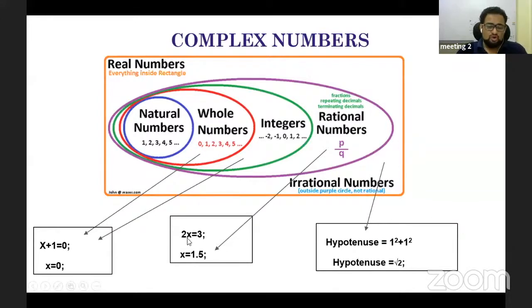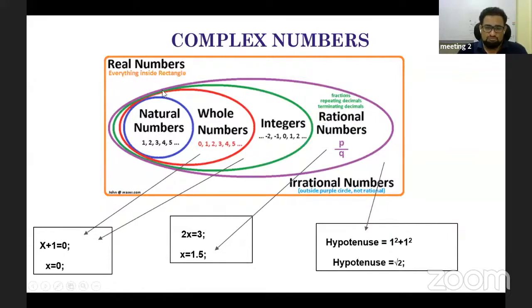So in life, when solving equations, we also come across 2x equal to 3. The answer to this x does not belong to this set. So the mathematicians were motivated to find rational numbers. Rational numbers are of the form p by q, where q is not equal to 0. So this gave rise to rational numbers.